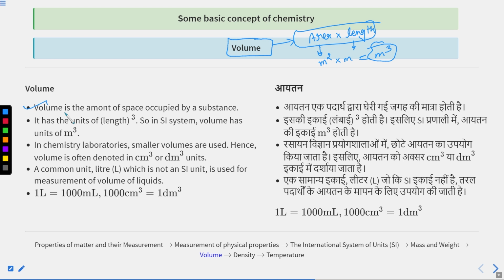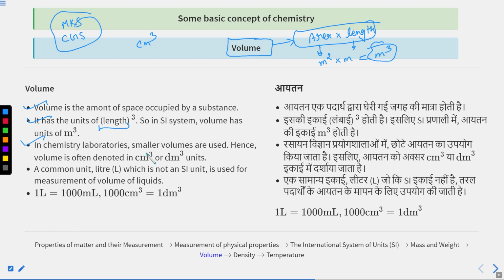Suppose this pen is occupying this particular space, so what is the length, breadth and width this pen is occupying? According to that, we can calculate the volume occupied by this pen. So the space occupied by any substance is known as volume. It has units of length cube, like meter cube, centimeter cube. In the SI system, volume has the unit meter cube, or in another system, centimeter cube. We have some more systems like the MKS system and the CGS system.